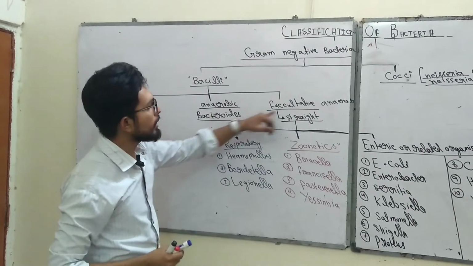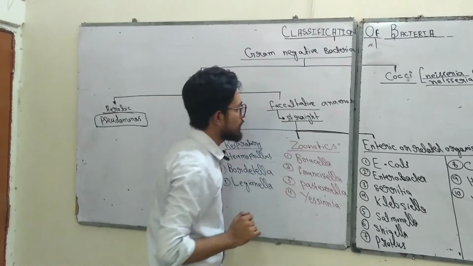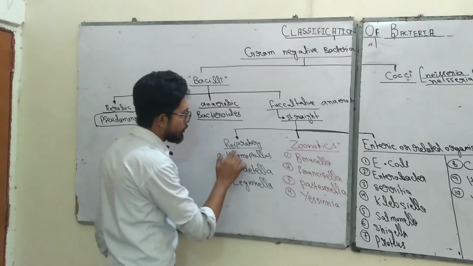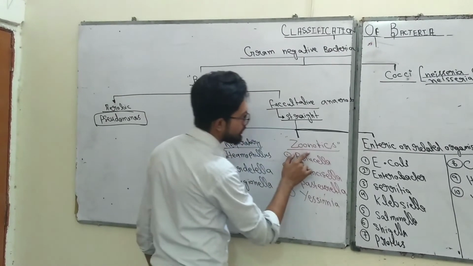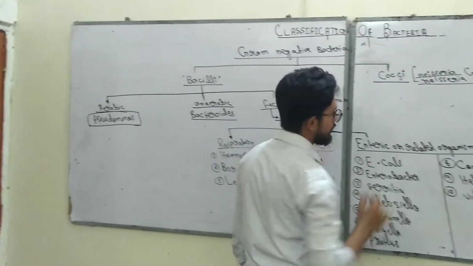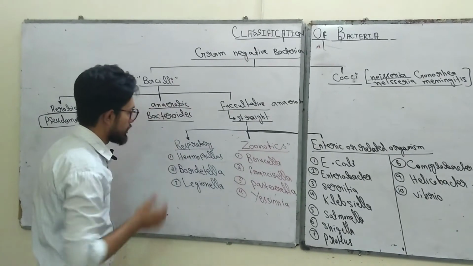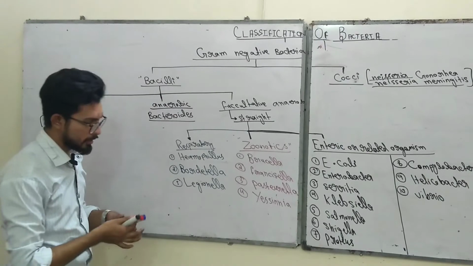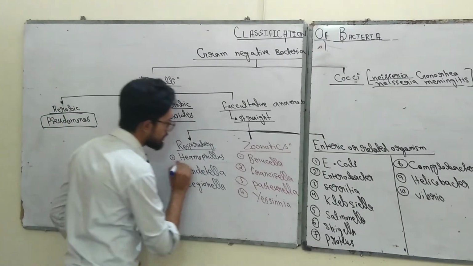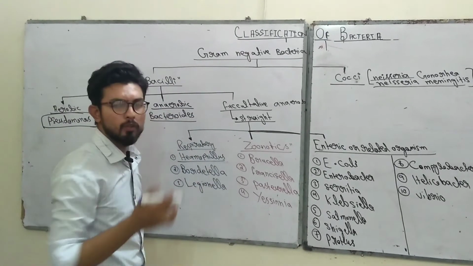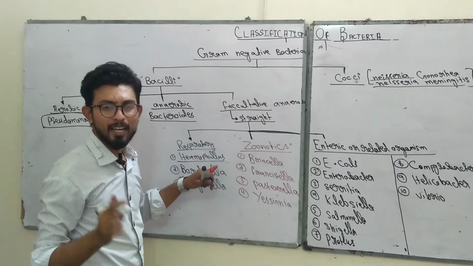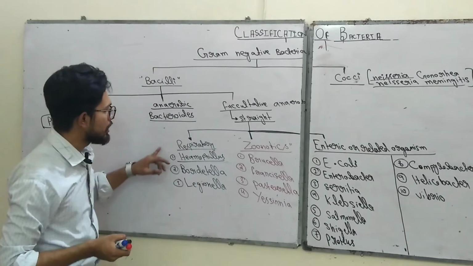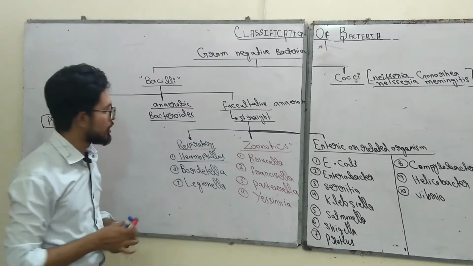Okay, so facultative anaerobes, they can survive in the presence or absence of oxygen, are further divided into respiratory origin, or we can say the zoonotic origin, or enteric or related origins. So respiratory origin, or those bacteria that cause respiratory disorders, are Haemophilus. Haemophilus not only causes respiratory disorder, it also causes some meningeal disorders. Later on, it will be very easy to understand this concept, but right now I am only classifying bacteria.